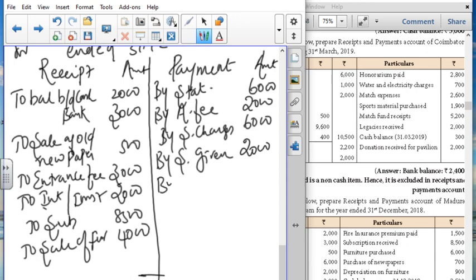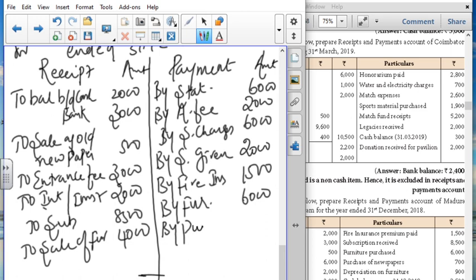By fire insurance premium paid 1500, by furniture purchased 6000, by purchase of newspaper 700, and by conveyance paid 1000.